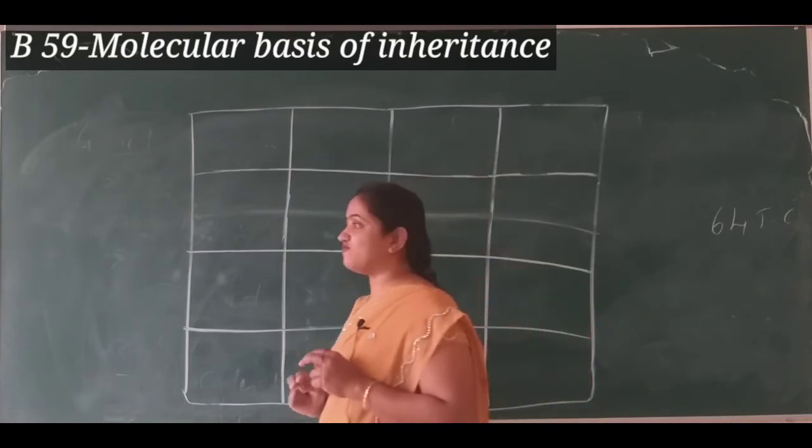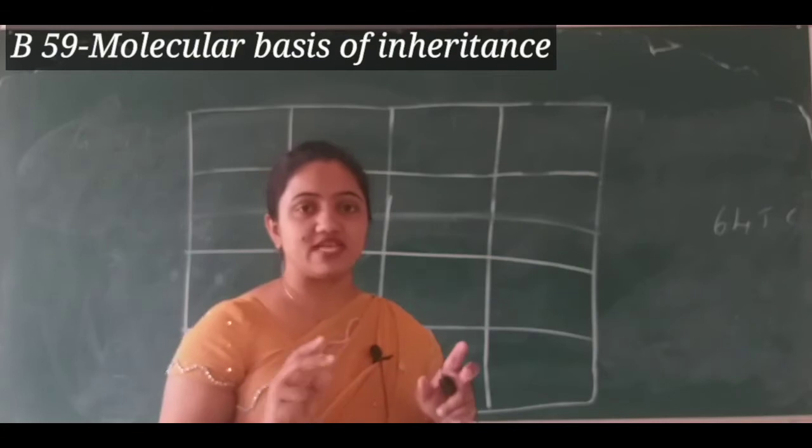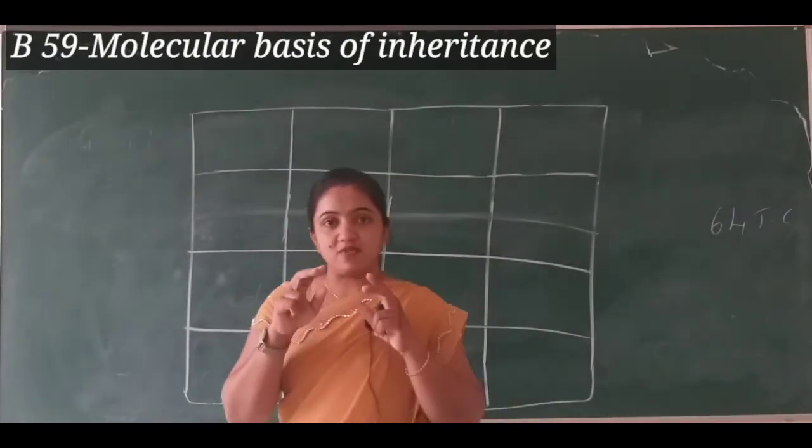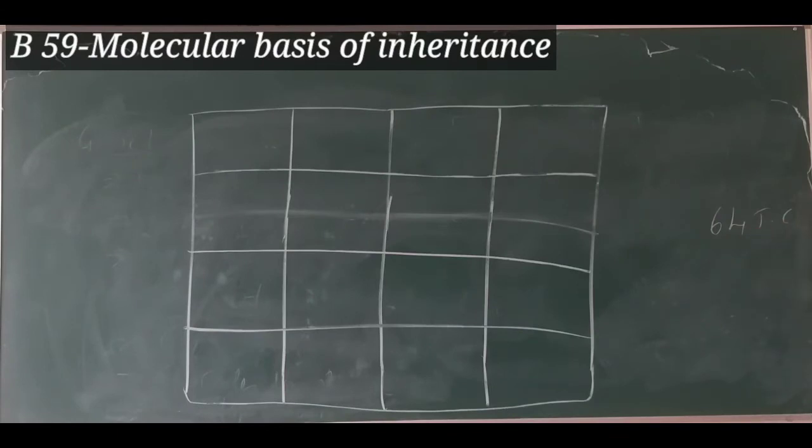The same thing we are going to start here. It is not like taking the gametes and crossing, but our intention is finding the 64 triplet codons.